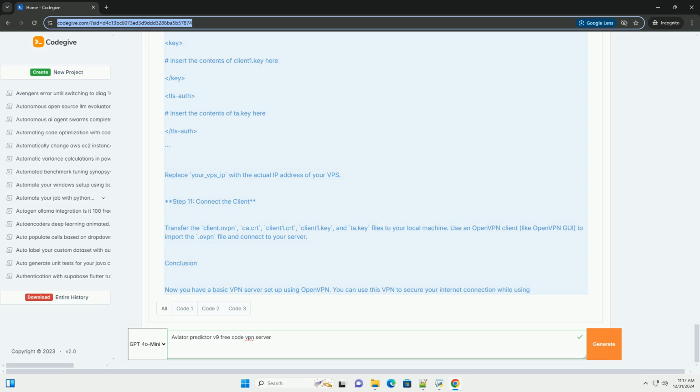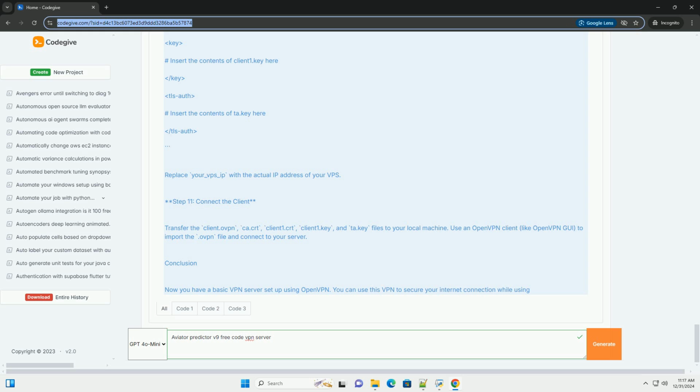Make the following changes. Find user nobody and group nogroup, and uncomment both lines. Adjust the server line to your liking, example: server 10.8.0.0 255.255.255.0. Uncomment push "redirect-gateway def1 bypass-dhcp" to route all traffic through the VPN. Step 9. Start the OpenVPN server. Start the OpenVPN service. Bash: systemctl start openvpn@server. systemctl enable openvpn@server.